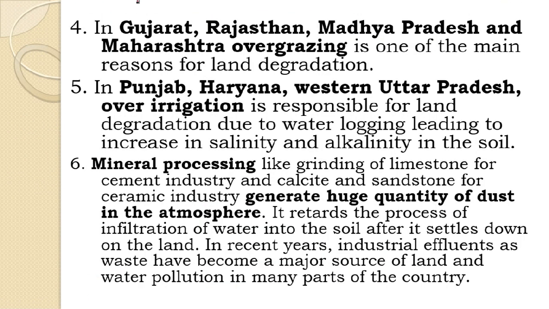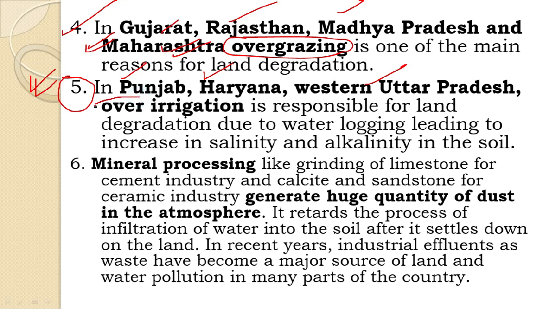Let us go to next point now, and in Gujarat, Rajasthan, Madhya Pradesh and Maharashtra, we see overgrazing as one of the important reasons for land degradation. What is the important reason for land degradation in states like Punjab, Haryana, Western UP? The main cause of concern is over irrigation. So this is the main cause for the land degradation.